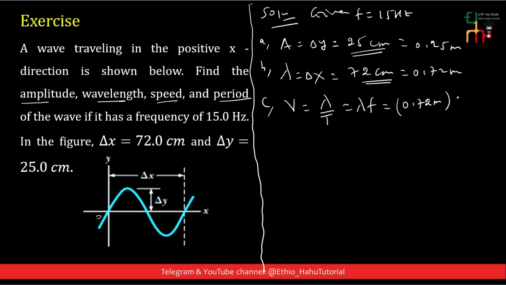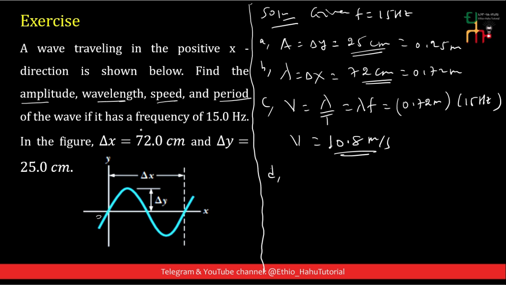Times frequency, 15 hertz, and this is equal to 10.8 meter per second. 0.72 meter times 15 hertz is 10.8 meter per second, and this is the wave speed.